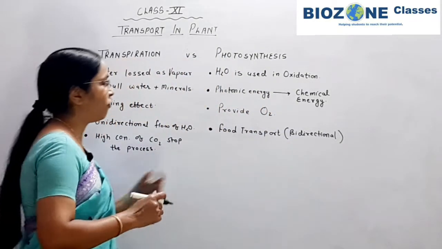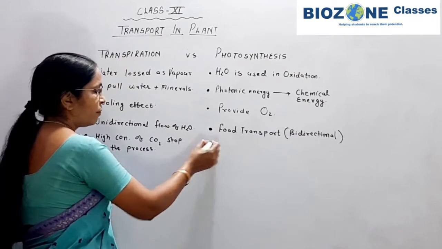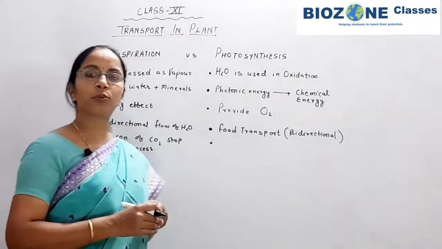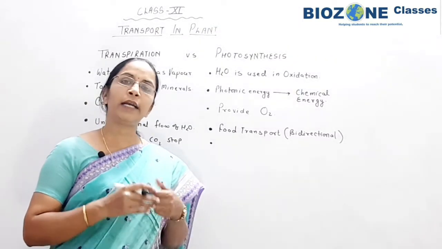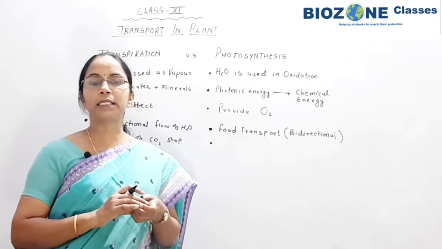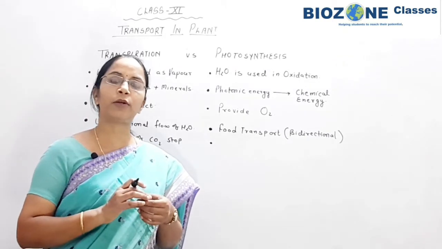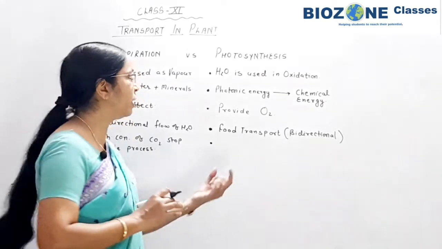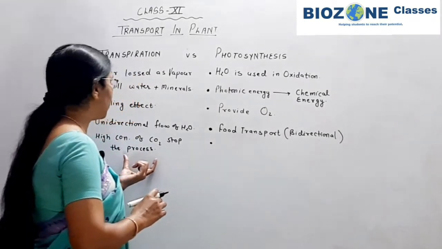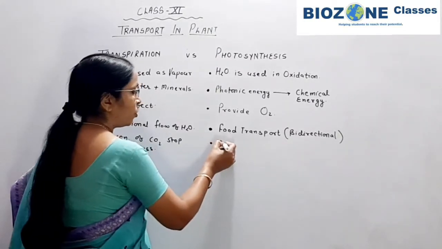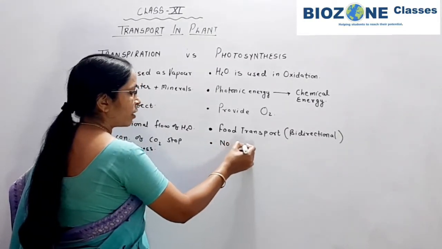But in photosynthesis, high concentration of carbon dioxide never affects the process, and mainly we study C4 plants, which are adapted to fix more and more carbon dioxide.